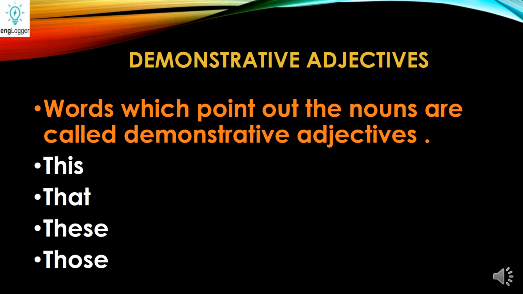Next is demonstrative adjectives. Those words which point out the noun are called demonstrative adjectives. The words used to point out some person or thing, like these books are yours, this is my house, that is yours, those people live near my house. So whatever highlights any specific thing is called a demonstrative adjective.